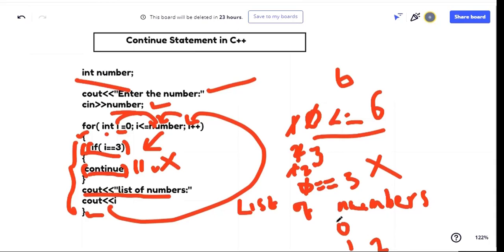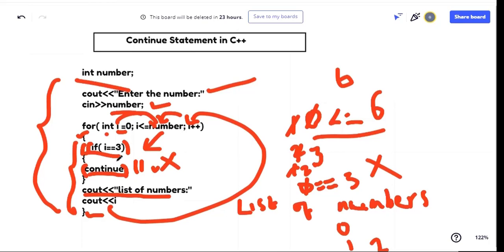Instead it's going to print 0, 1, 2, then 3 will be skipped, 4 will be printed, 5 will be printed, and even 6 will be printed. This is how you can use the continue statement in loops. Let me show you this example in a text editor so that you will understand. I hope now you have understood how to work with continue. Basically, continue is used to skip an iteration from a loop.